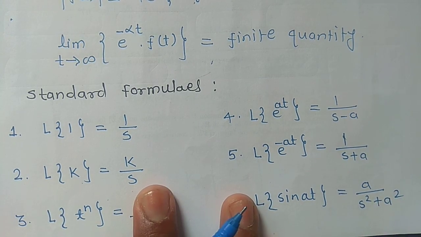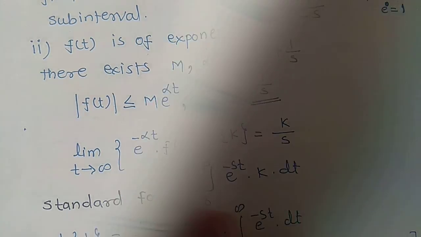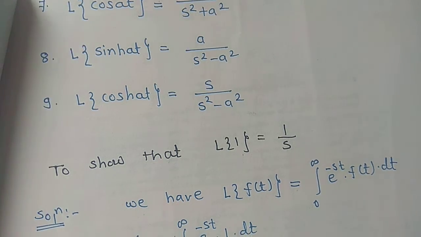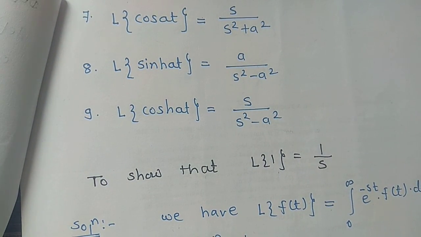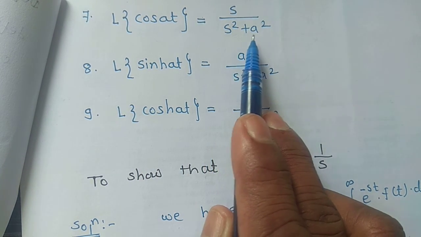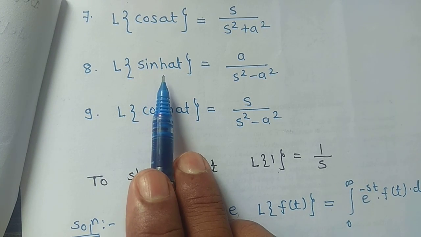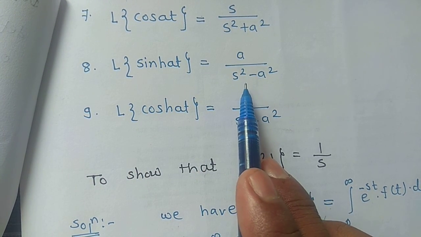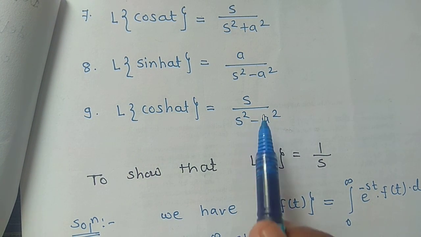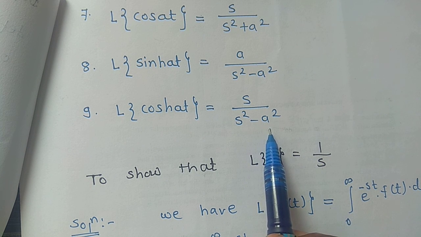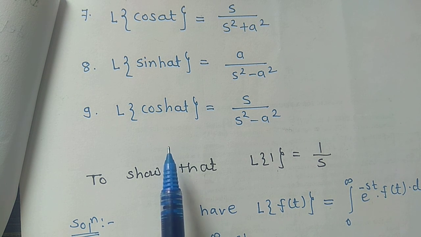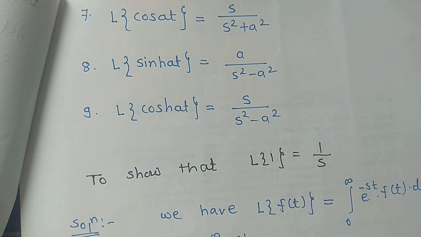Similarly, the next formula for Laplace transform: Laplace transform of cos of at is equal to s divided by s square plus a square. Laplace transform of sinh of at is equal to a divided by s square minus a square. Laplace transform of cosh of at is equal to s divided by s square minus a square. Friends, these are the important formulae for Laplace transform.